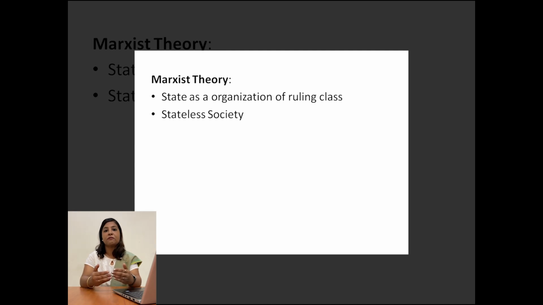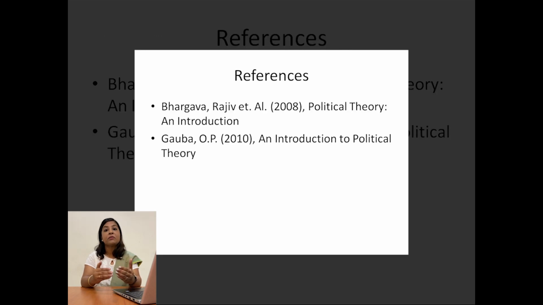So the Marxist theory of state talks about a revolution that will thwart the present system of state, which is operating on behalf of the bourgeois. They talk about a stateless society where the initial stage of the state will be ruled by the proletariat, and when the proletariat rules, there will be no need for rules and regulations at some later point, and society will head towards a stateless society. So this is an overall understanding of the concept of the state, the origin of the state, and a few major theories on the state.